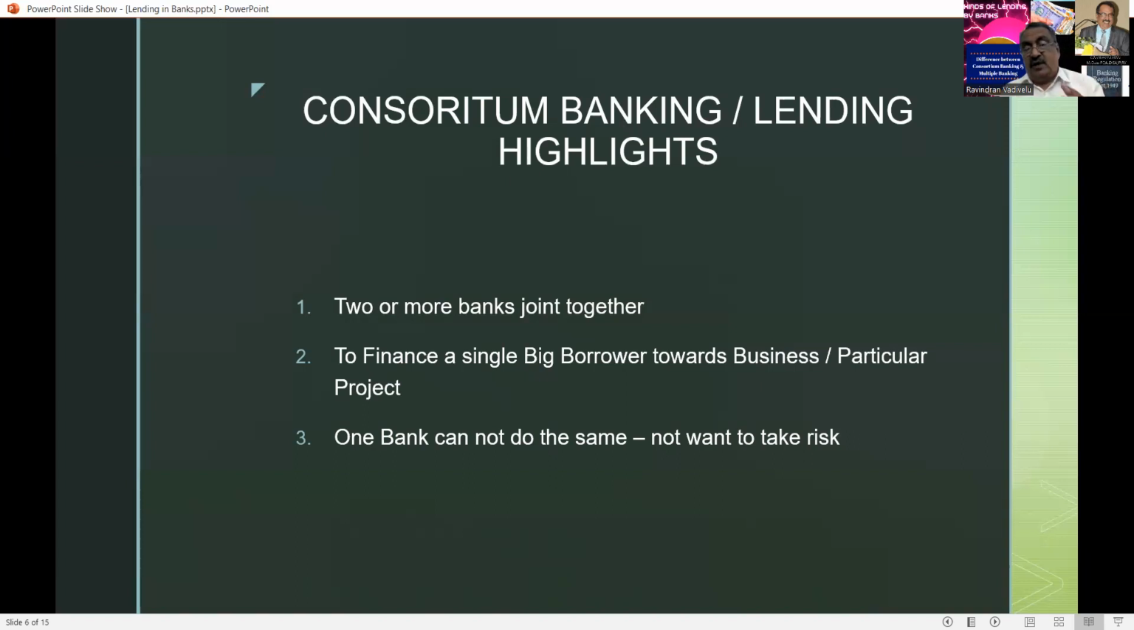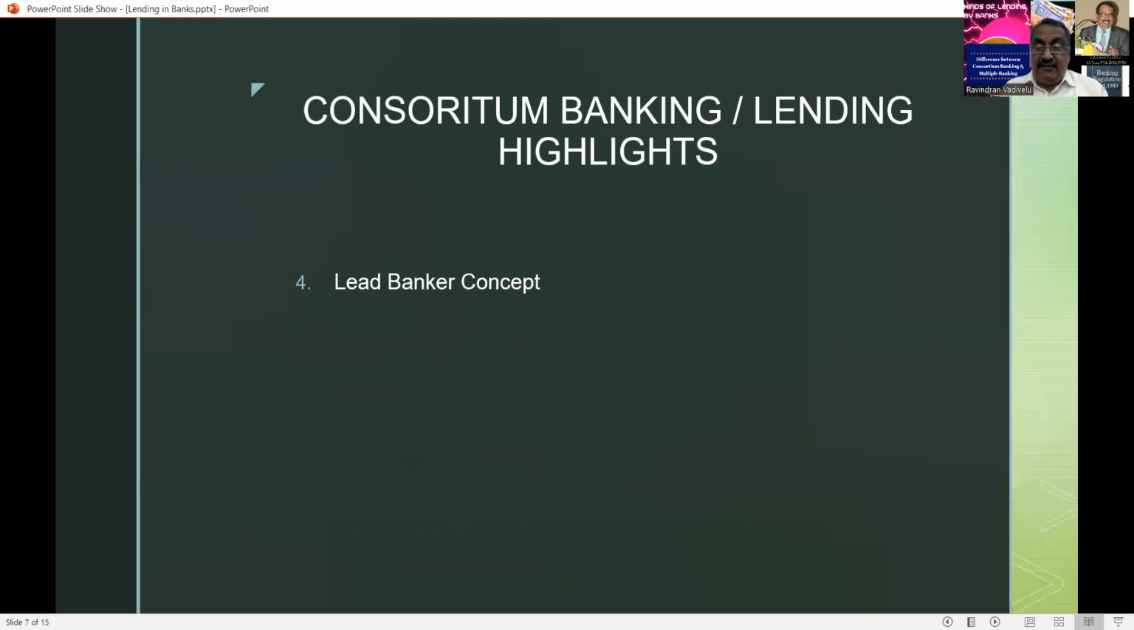So a bank says, okay, my individual exposure to a particular party is 200 crores. If the customer wants 700 crores, this bank says my limit is only 200 crores. So 2 or 3 banks have to join together and finance the customer. Here, the loan application has to be made by the applicant to all the banks at the same time. All the banks sit together and decide whether the project is viable or not. Then only will they sanction.